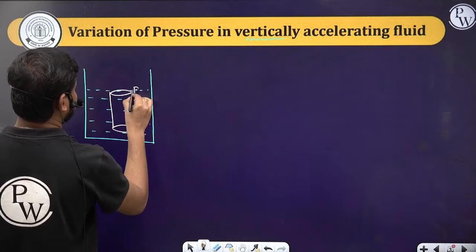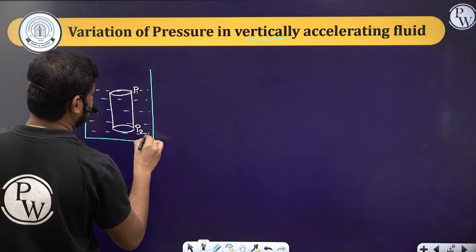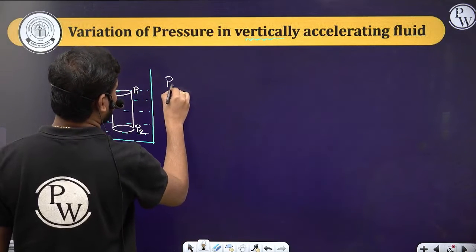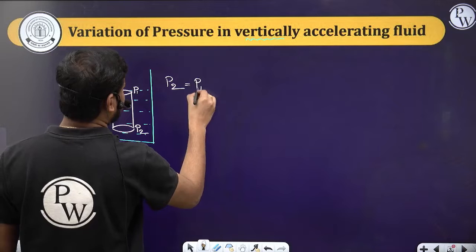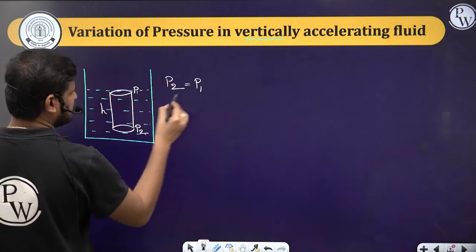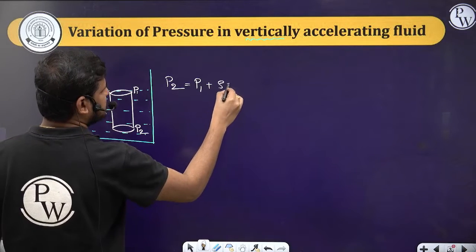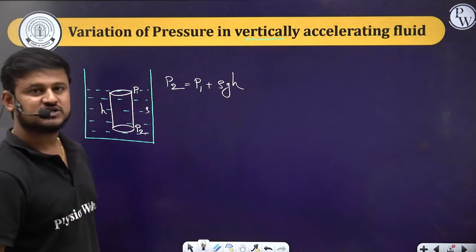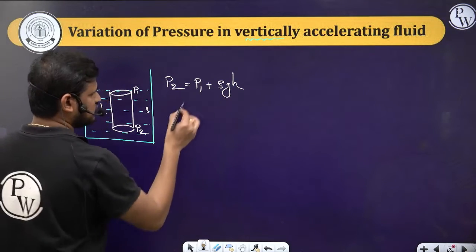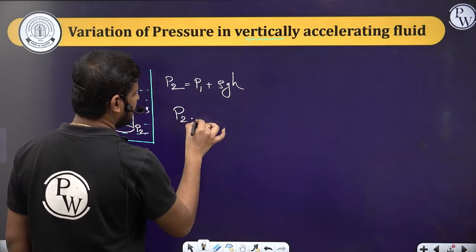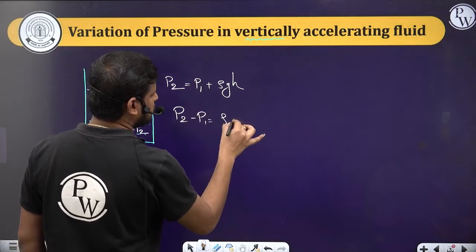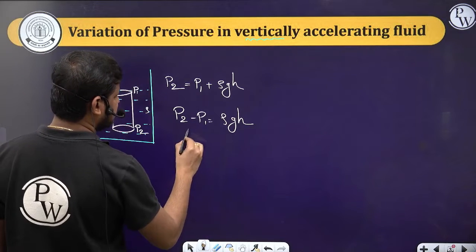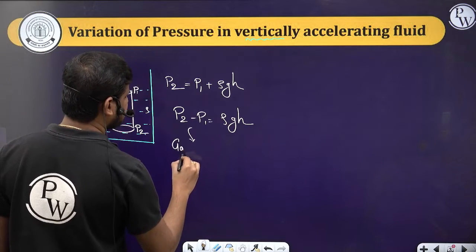Here the pressure is P1, and here the pressure is P2. We already know that pressure P2 is equal to P1 plus rho g h, where h is this height and rho is the density of the liquid. So P2 minus P1 is equal to rho g h, which is also called the gauge pressure.